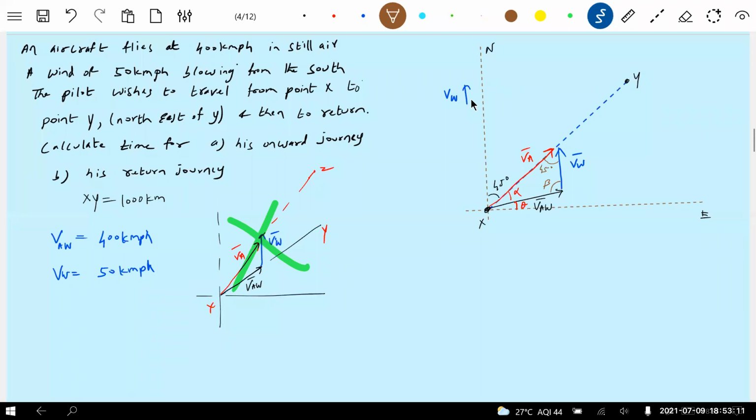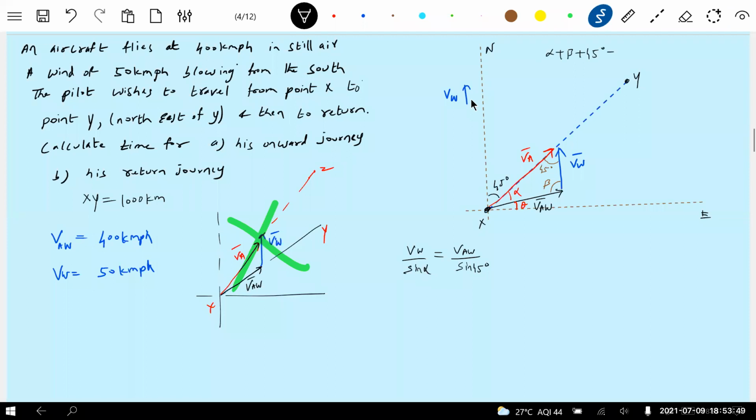Check one's calculation. So I'll go for the sine rule. From the sine rule, what I need is VA by sine alpha equal to VAW by sine 45. VW by sine alpha should be equal to VAW by cos 45. Alpha is unknown. I'll find out here.